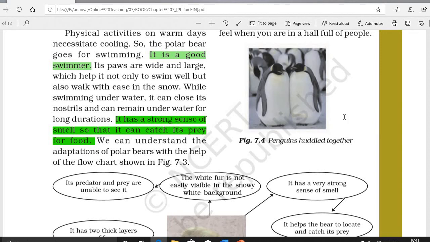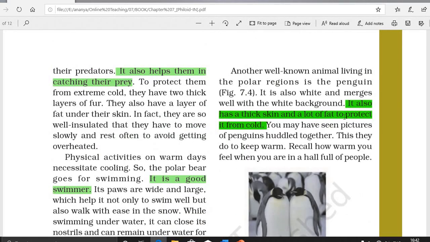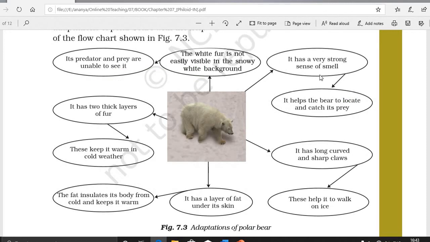The fourth and the last feature of polar bear is that the thick layer of fat beneath the skin also stores food in winter, which helps provide energy. This stored food also helps the mother polar bear to survive in the winter when they undergo hibernation beneath the snow with their newborn cubs. So this is all about the adaptation of a polar bear.